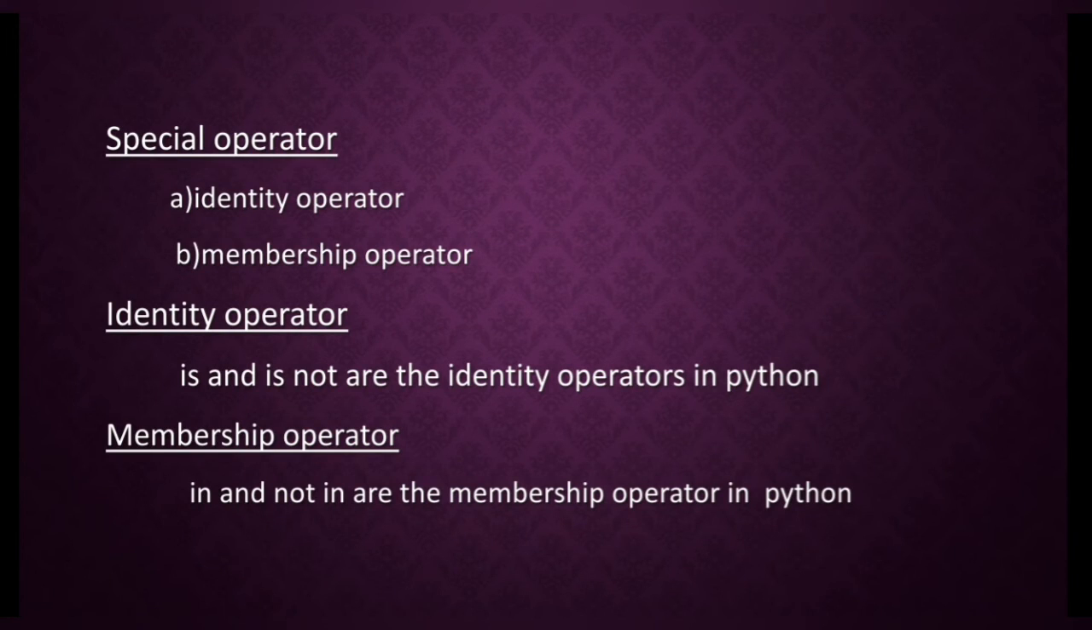Next, special operators. What are special operators? Python language offers some special types of operators. There are identity operators and membership operators. What are identity operators? is and is not are identity operators in Python. They are used to check whether two values are located on the same part of the memory or not.